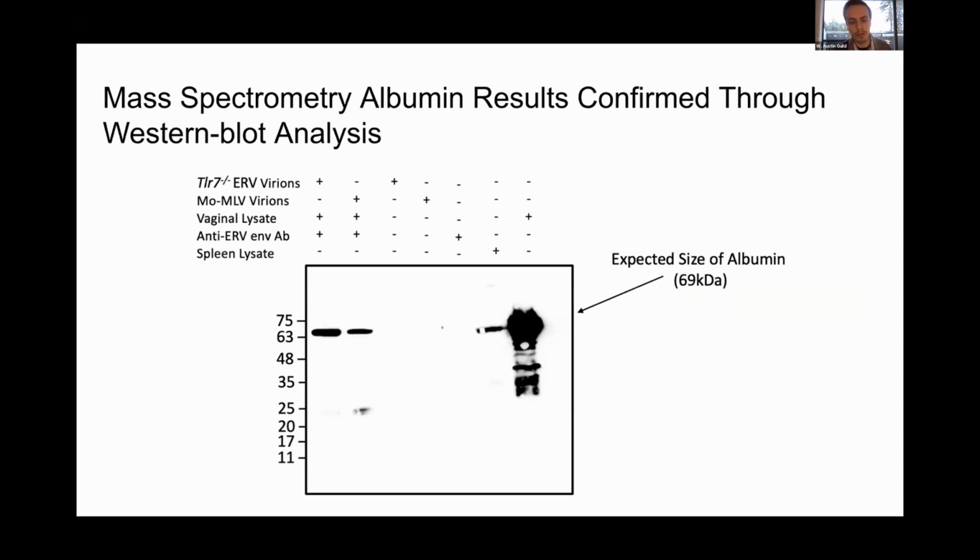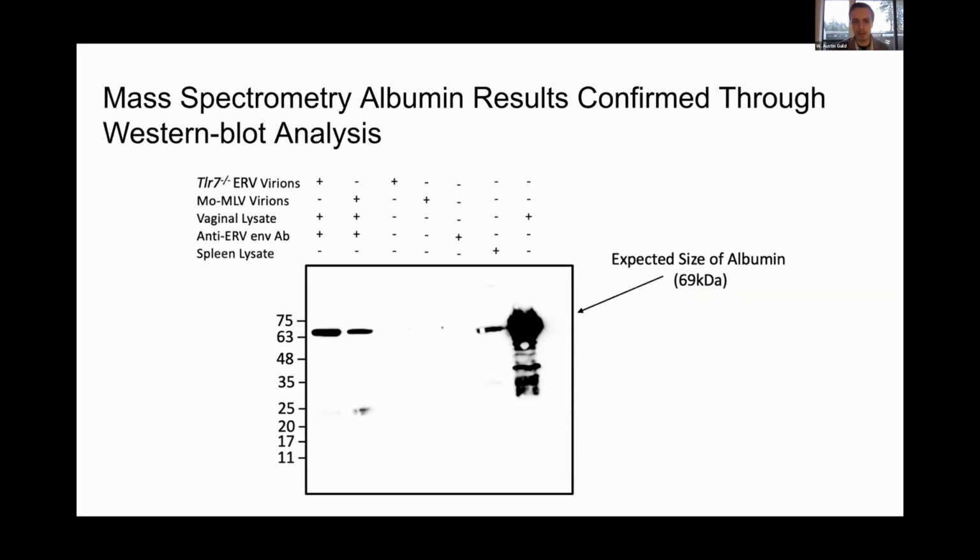The first lane is going to be our co-IP eluate again. So this will contain our TLR7 ERV virions, the vaginal lysate, and the ERV envelope antibody. The second lane is going to be very similar. However, instead of using the infectious ERVs, I used Moloney murine leukemia virus, which is just a really similar virus to our infectious ERVs, just as sort of another control, if you will.